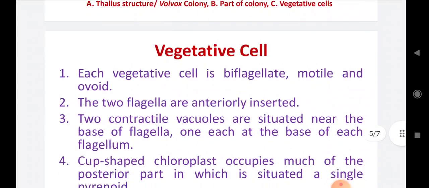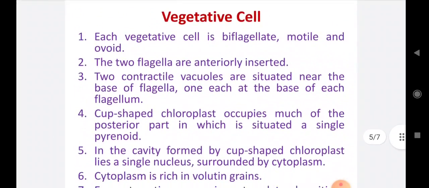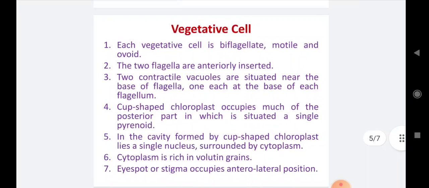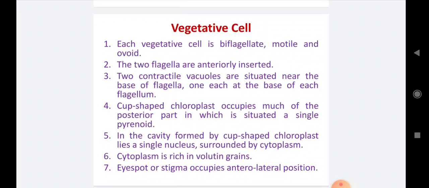Now we will observe the vegetative cell description. This slide gives us an idea about the single vegetative cell of the volvox. Number 1, each vegetative cell is biflagellate, meaning having two flagella. Motile, due to the presence of flagella it is motile, and ovoid in shape. Number 2, the two flagella are anteriorly inserted. The flagella are attached to the cell towards its anterior side, not towards its back side or posterior side.